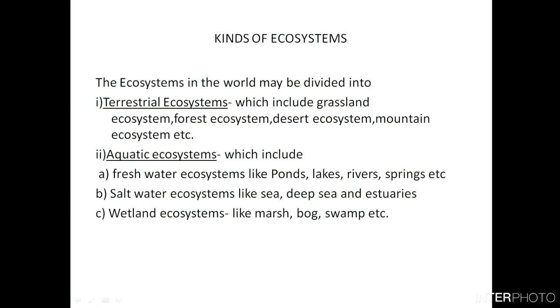Then you have one wetland ecosystem, where the land is always wet. In fact, it is swampy or marshy, like marsh, bog, and swamp, etc. Here the land is never dry. It is half submerged in water. For example, you can take here an example of the Sundarbans.